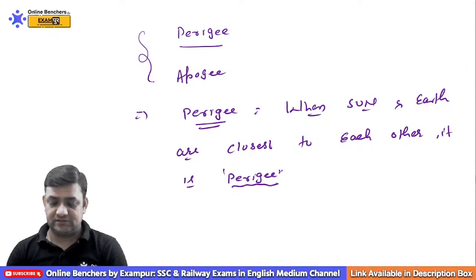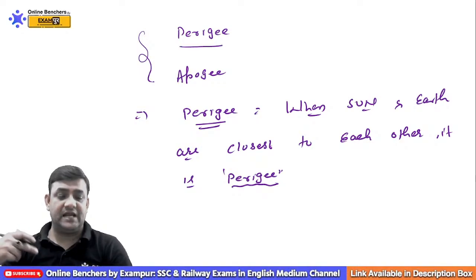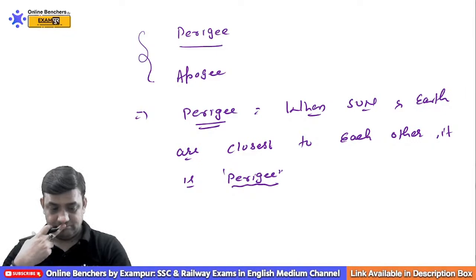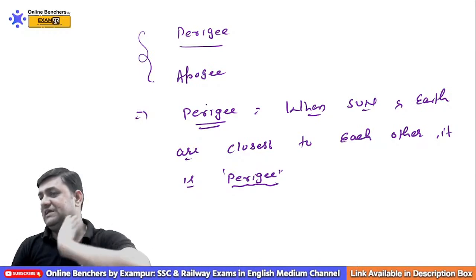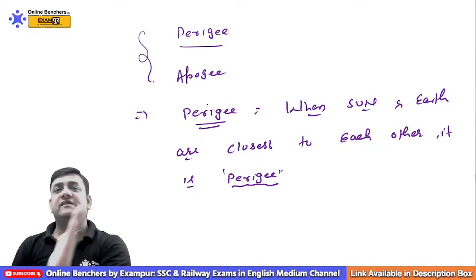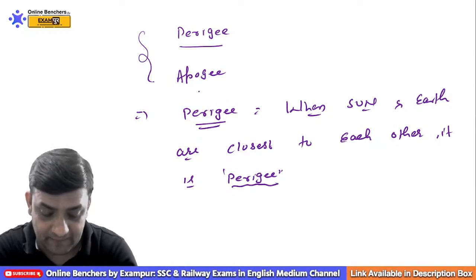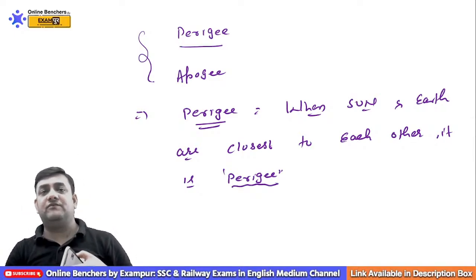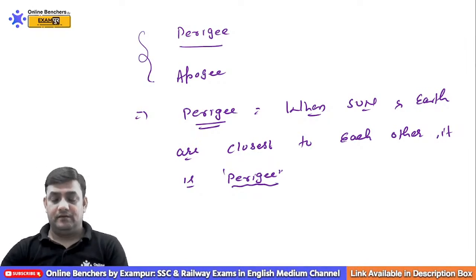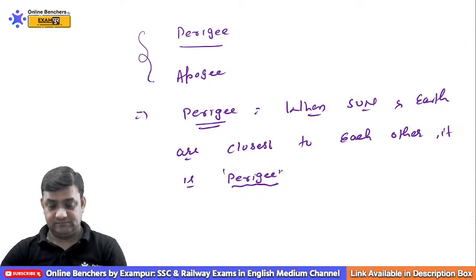Now the question is, on which date does this perigee take place? Is this perigee and apogee with reference to the sun or with reference to the moon? Can anyone tell me?